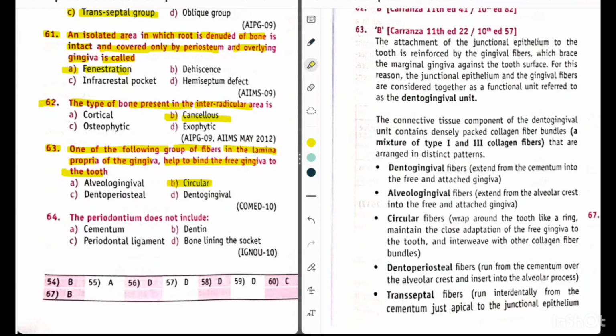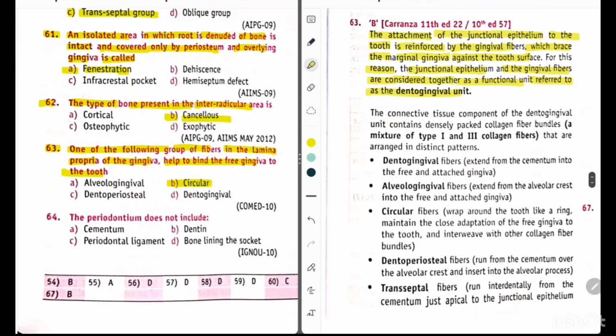इसकी explanation है, the attachment of the gingival epithelium to the tooth is reinforced by the gingival fibers which brace the marginal gingiva against the tooth surface. For this reason, the junctional epithelium and the gingival fibers are considered together as a functional unit referred to as dentogingival unit. The connective tissue component of the dentogingival unit contains densely packed collagen fiber bundles, a mixture of type 1 and type 3 collagen fibers that are arranged in distinct patterns.